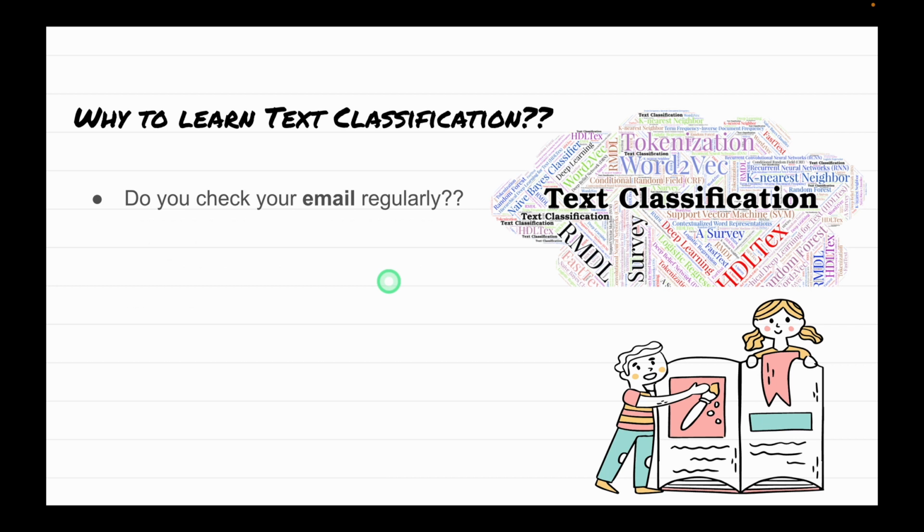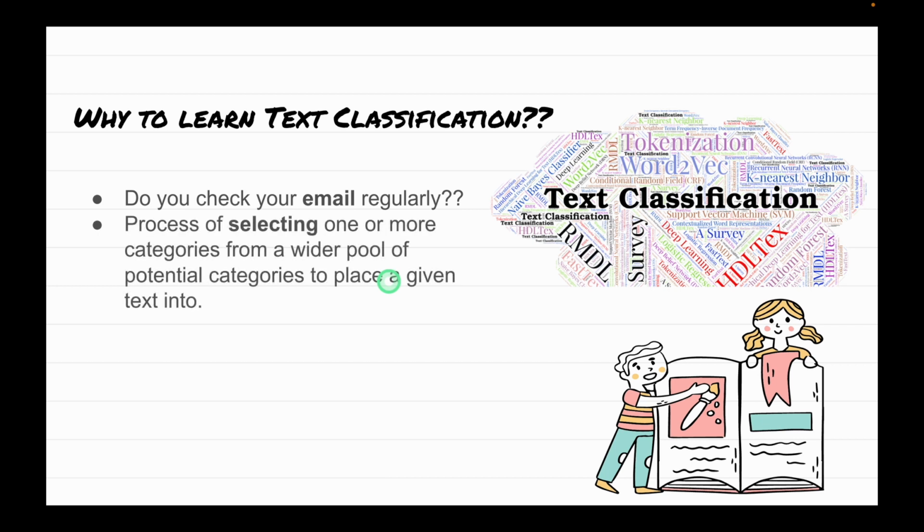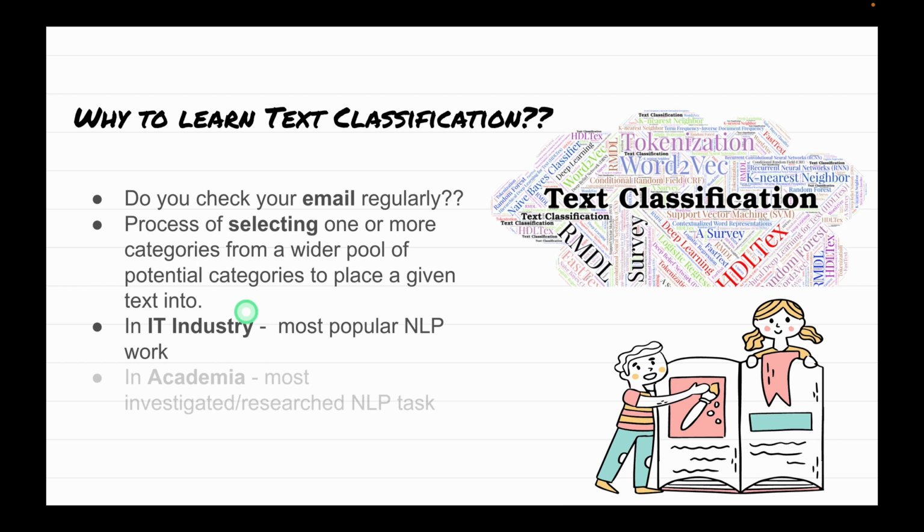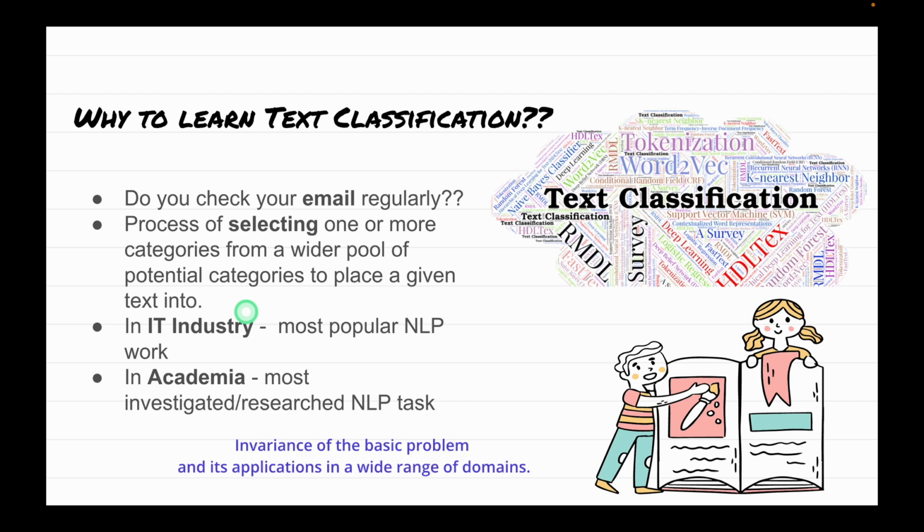Now, text classification is a process of selecting one or more categories from a wider pool of potential categories to place a given text into. Text classification is by far the most popular NLP work in the IT industry, and in academia, it is one of the most investigated NLP tasks. It is all due to the invariance of the basic problem and its application in a wide range of domains.